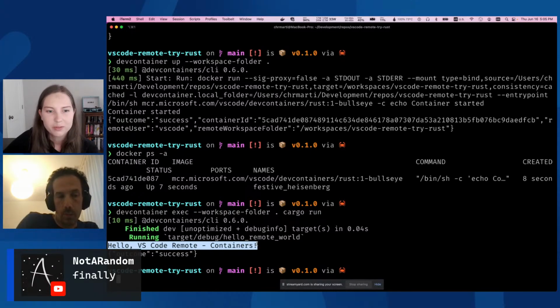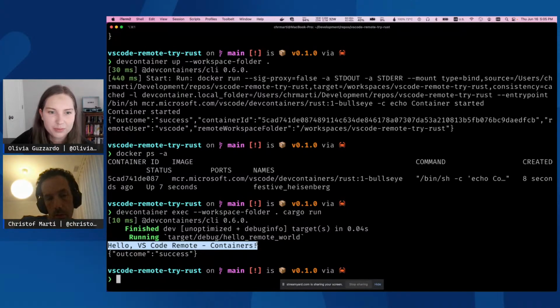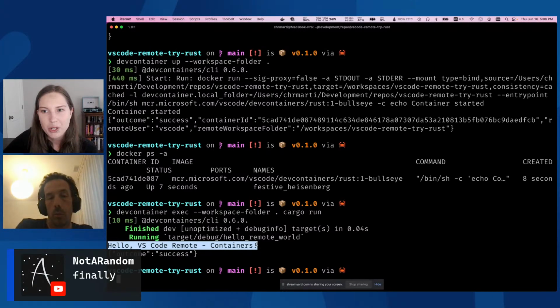Yeah, apart from that, I want to mention the overarching effort that we're working on here, which is the open dev container specification, where we specify how all of this is supposed to work. Our goal with these efforts is that we can get more tools and editors to support dev containers. And yeah, if you want to learn more.